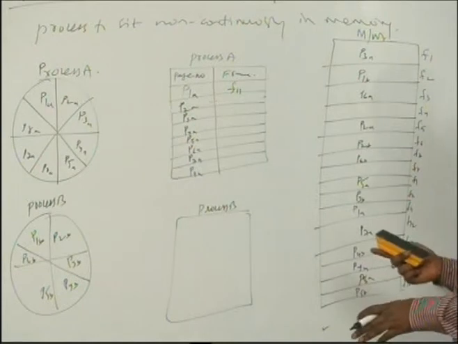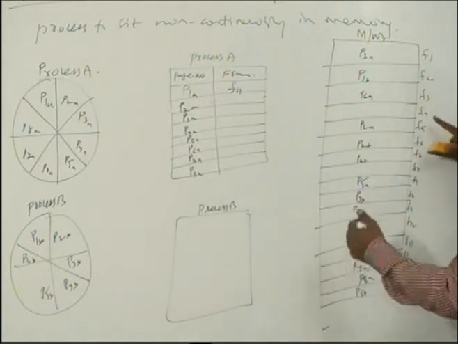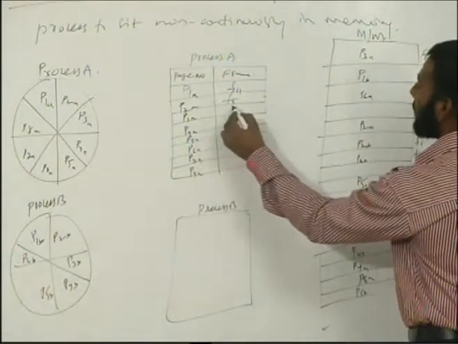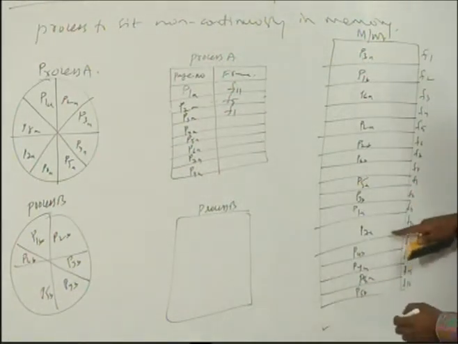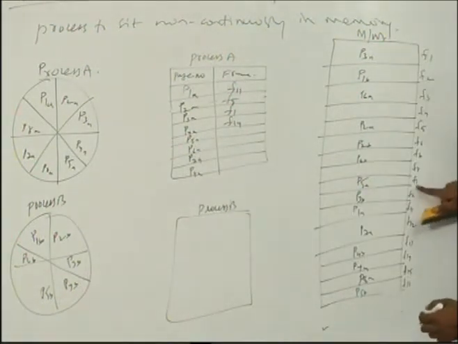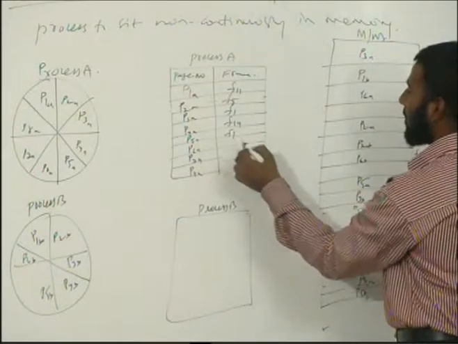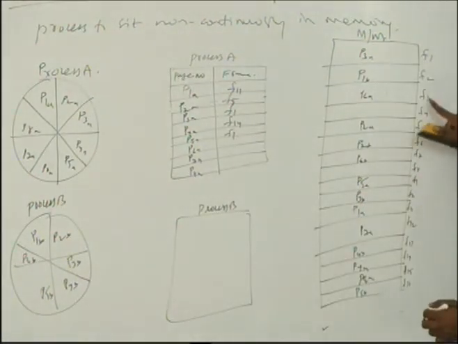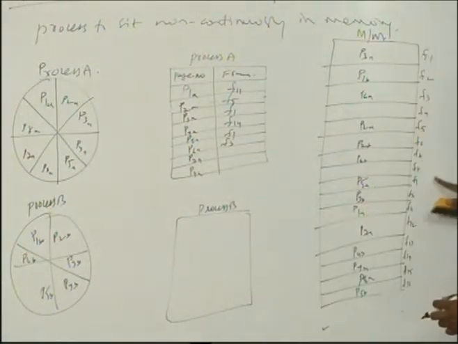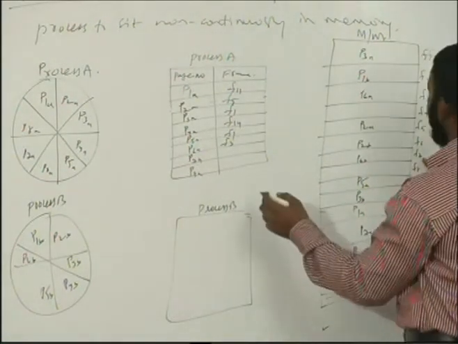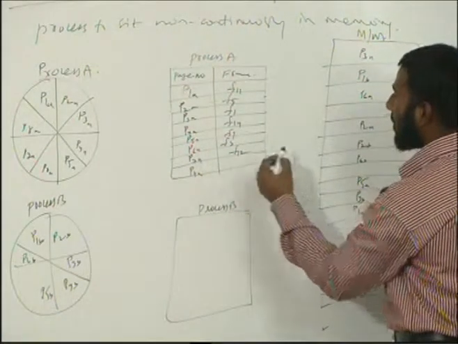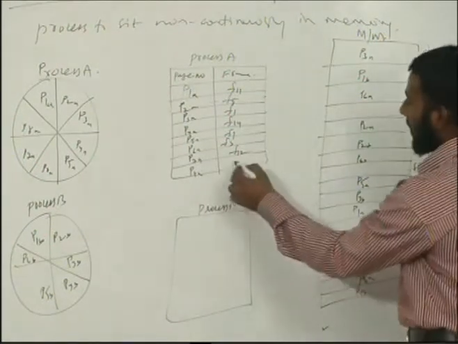Now you can fill this table along with me. P2 of A is sitting in F5, P3 of A is in F1, P4 of A is sitting in F14, P5 of A is sitting in F9, P6 of A is sitting in F3, P7 of A is in F12, and P8 of A is sitting in F15.